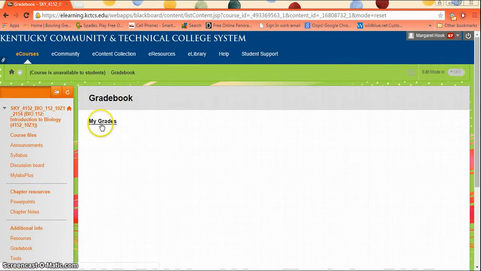And then we've got the gradebook where you can keep up with your grades. It is your responsibility to keep up with your grades. You will have a really good idea pretty much at all times where you're at, so you need to make sure that you're checking that. It will take me a while to grade essay questions from Mastering MyLabs Plus, but for the most part, the grades transfer over after you complete it within an hour or two. So if you give it an hour to transfer, you should see an updated grade once you've completed a homework or quiz.